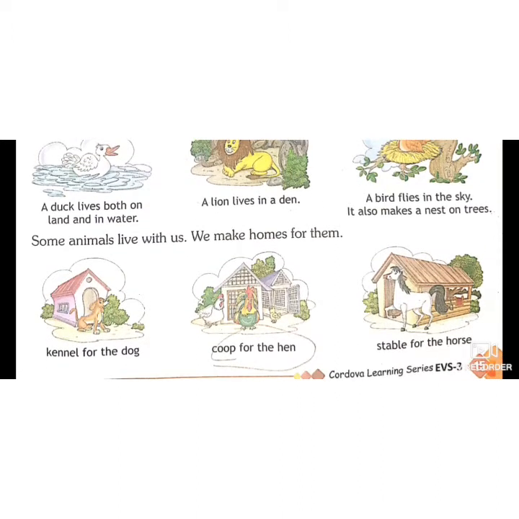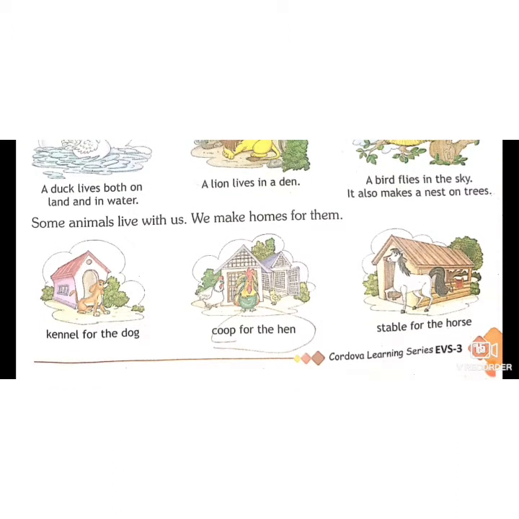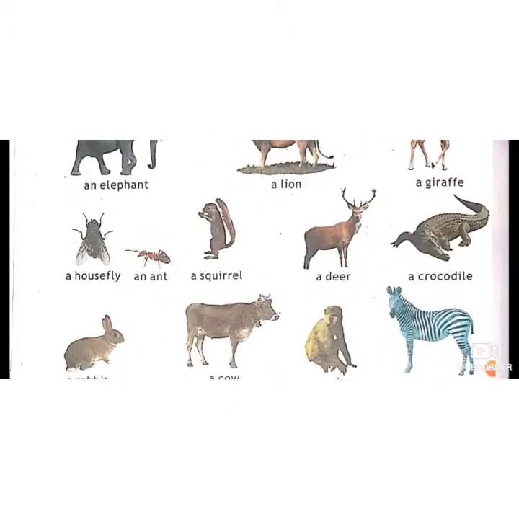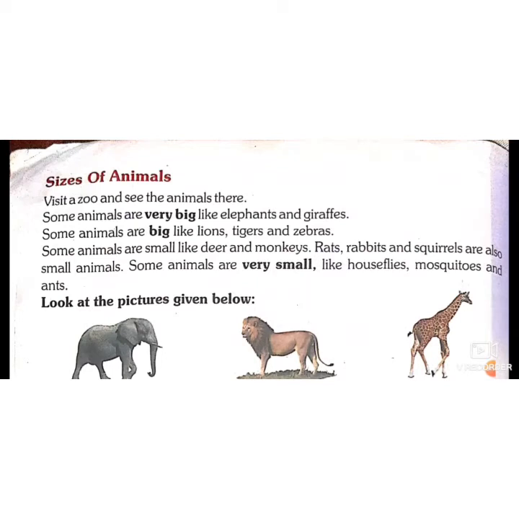Some animals live with us and we make homes for them, like our pet animals: dog, cat, parrot. First is the kennel for the dog. That means the house of the dog is a kennel. We make a coop for the hen. Yes, this is a coop in which the walls are made of wire net. So hens live here. A stable for the horse. A horse lives in a stable. And in the same way, we can see many other homes for different animals.